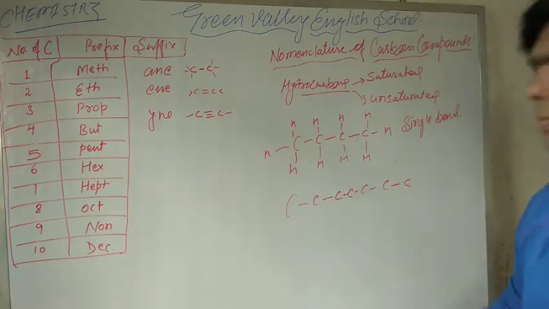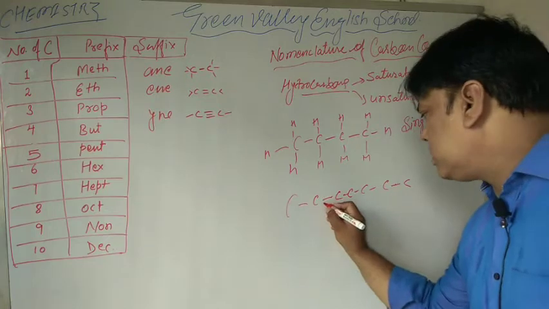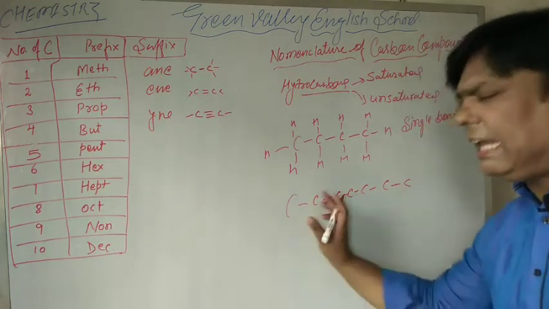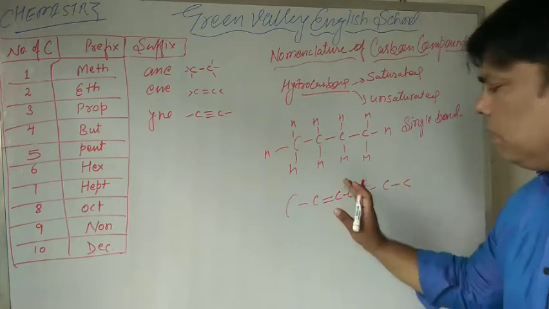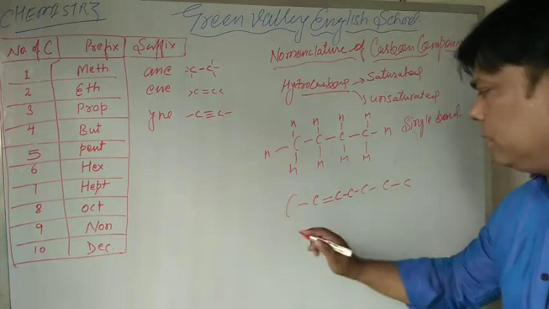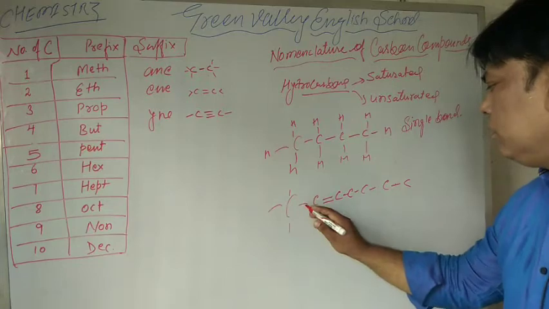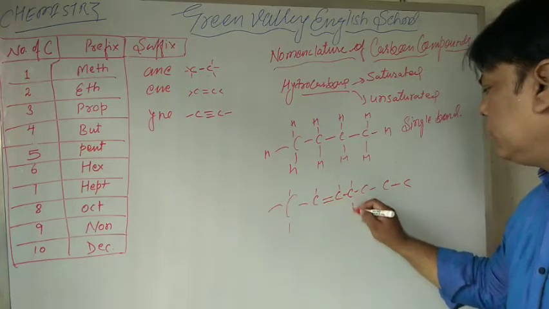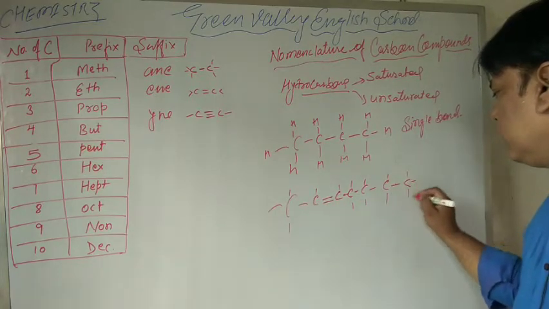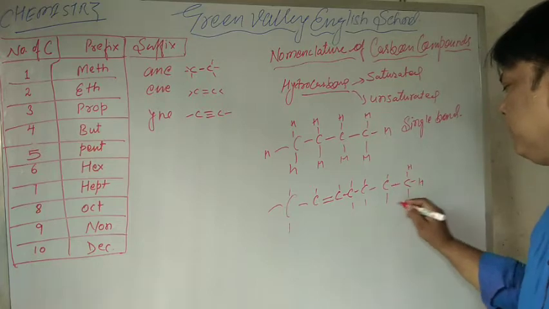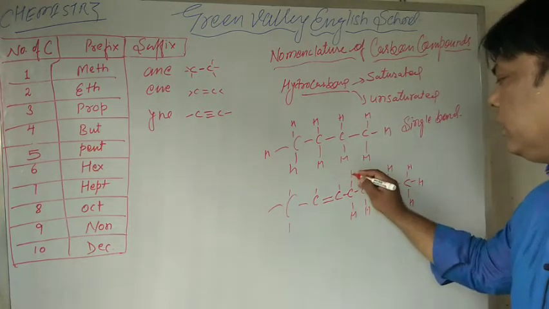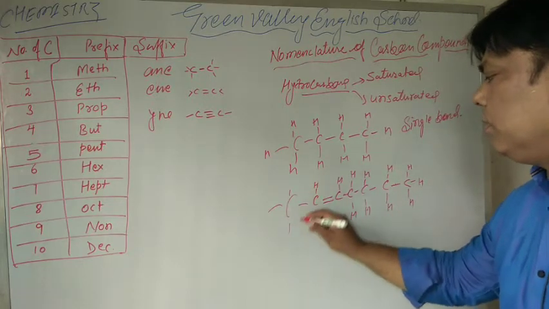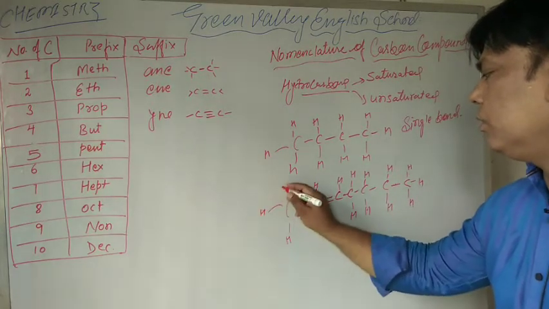If there is a double bond between any two carbon atoms, like in this type of carbon compound, then this type of hydrocarbon is called unsaturated hydrocarbon or double bonded hydrocarbon.